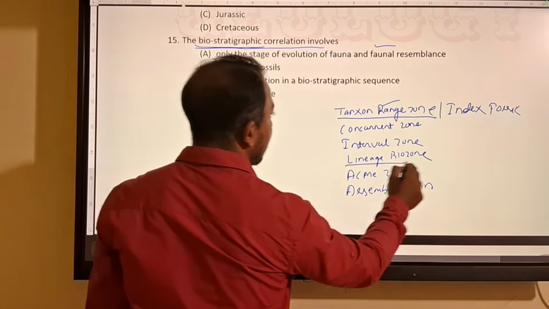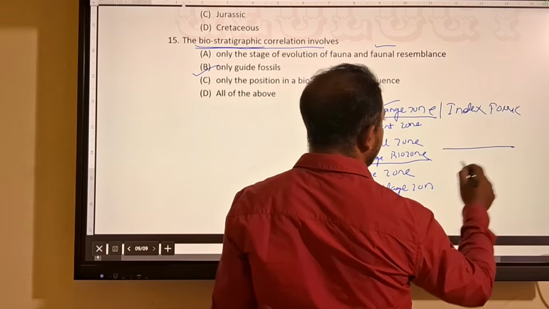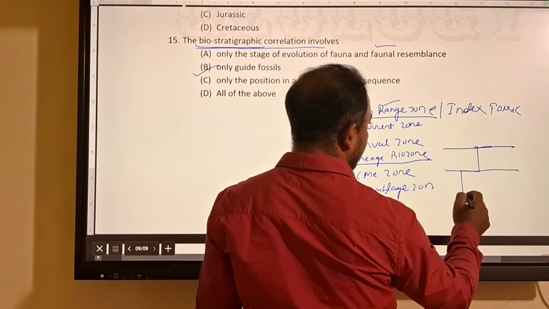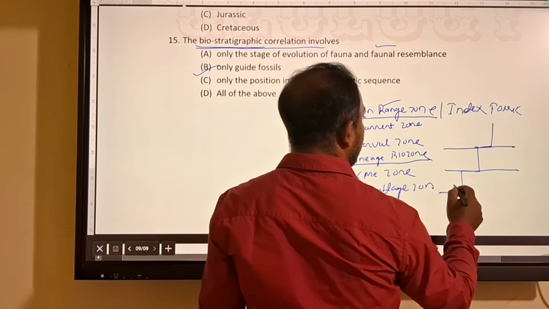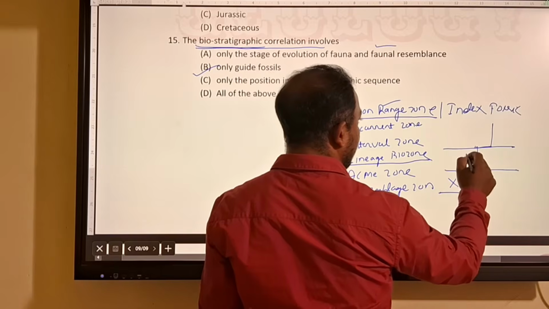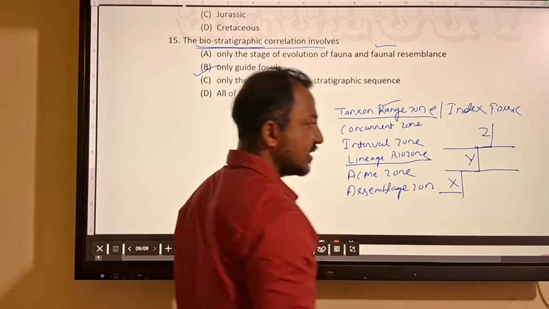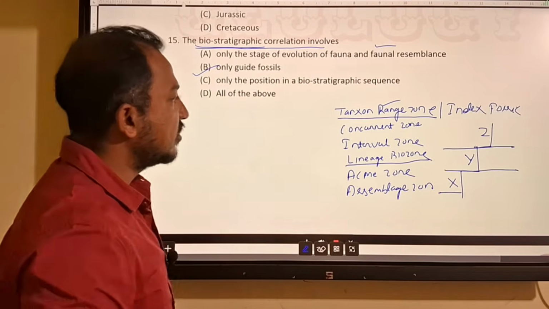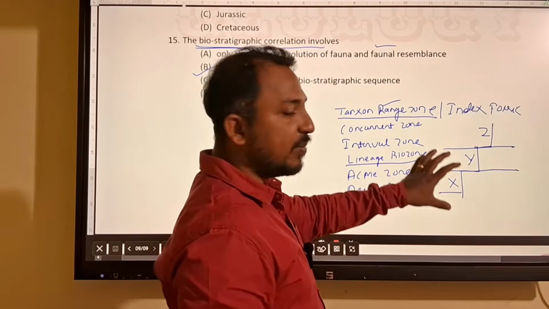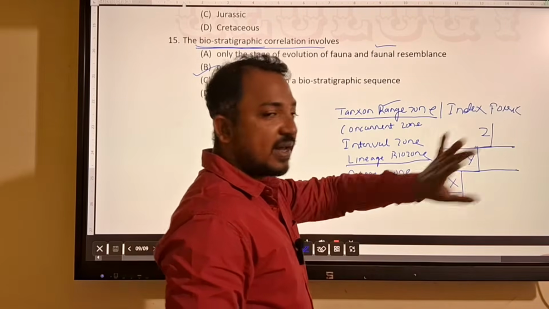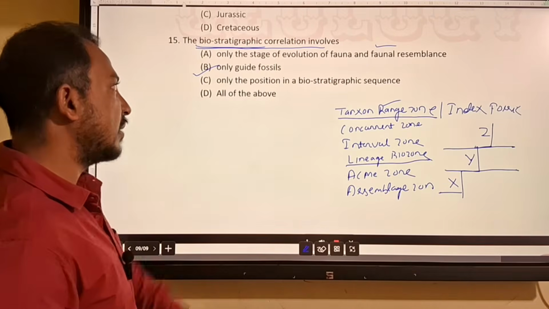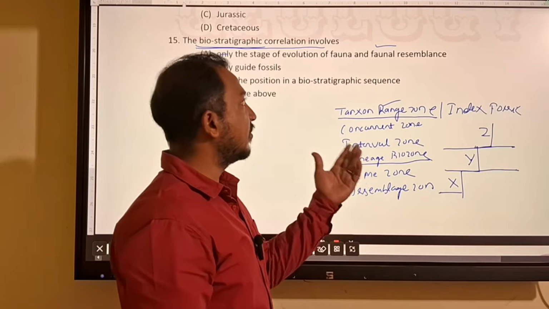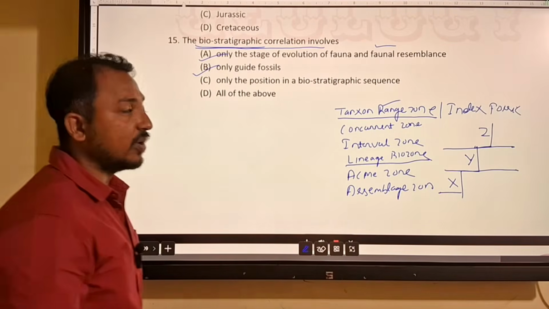Stages of evolution are called lineage biozone, where different stages of evolution can be considered. Suppose this is X stage, this is Y stage, this is Z stage. There are 3 stages of evolution. Each stage can be considered as a zone, that is called a lineage biozone. If different places of strata show similar stages of evolution, then they can be correlated. So only the stage of evolution of faunal resemblance can be considered for correlation.